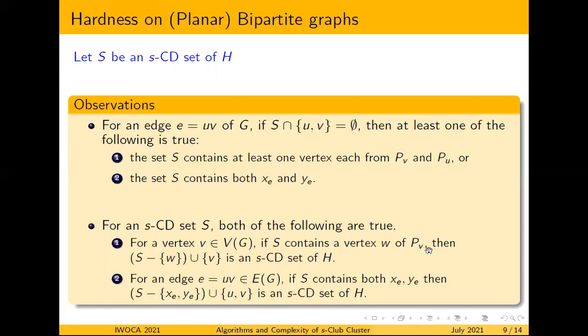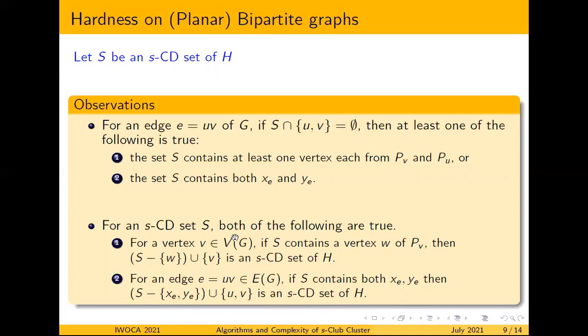Then we can simply remove this vertex W from the SCVD set S and add the vertex V. That also gives us an SCVD set of H. And second, for an edge E equal to UV, if S contains both XE and YE corresponding to the edge, then we can simply replace XE and YE and add both the vertices U and V into the set S. Then again, the newly constructed set is an SCVD set, and its cardinality is at most the cardinality of S.